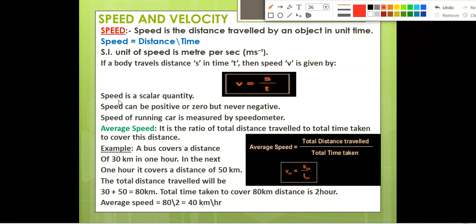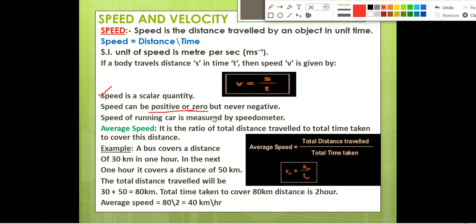Next, what we have, speed is a scalar quantity. We have read that speed is a scalar quantity. Speed can be positive or zero, but never negative. The speed of the object will be zero when it is at rest. So it can be zero or positive, but speed is never negative.